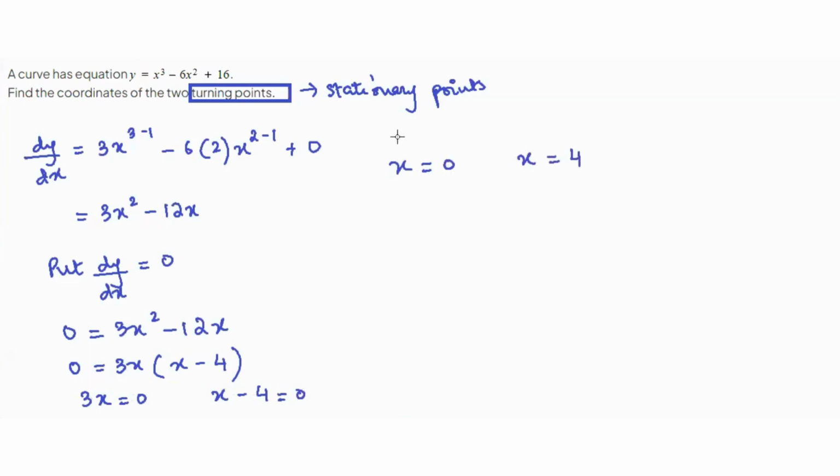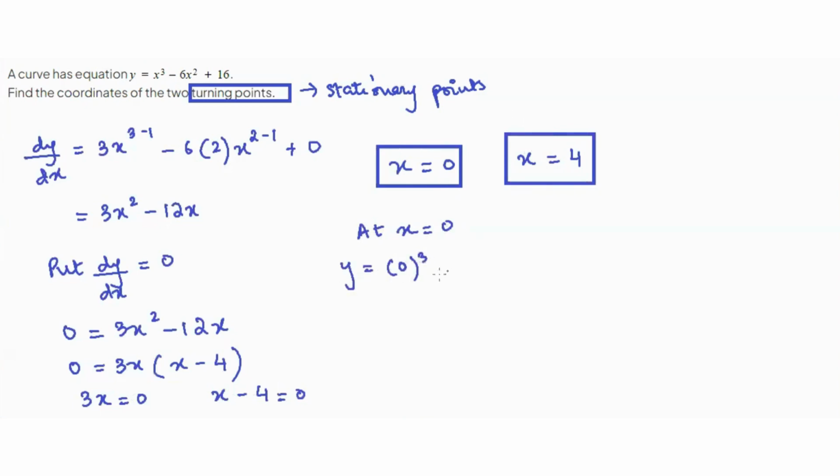Now, since it says find the coordinates, we will substitute x equals 4 and x equals 0 in the equation of the curve and find the corresponding y values. At x equals 0, y will be equal to 16.